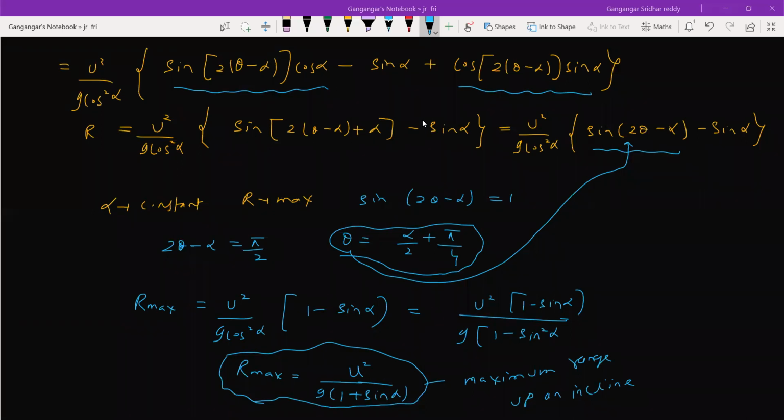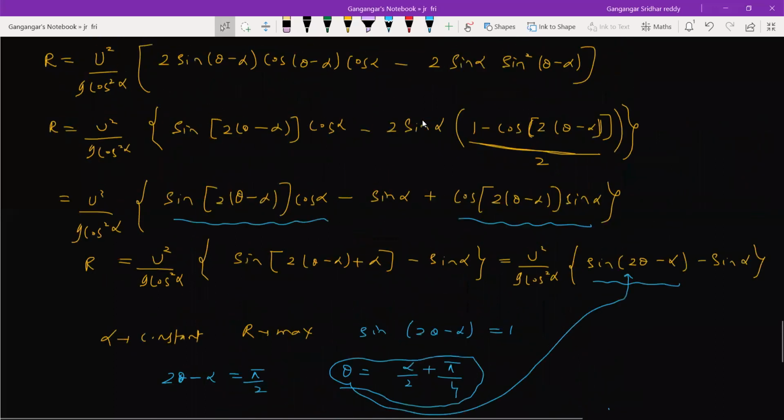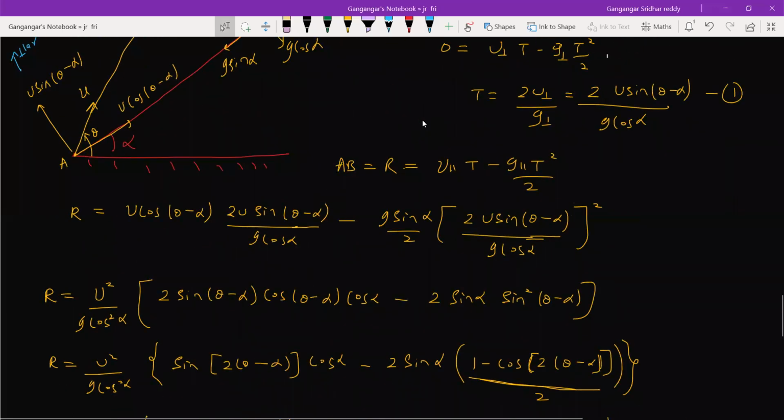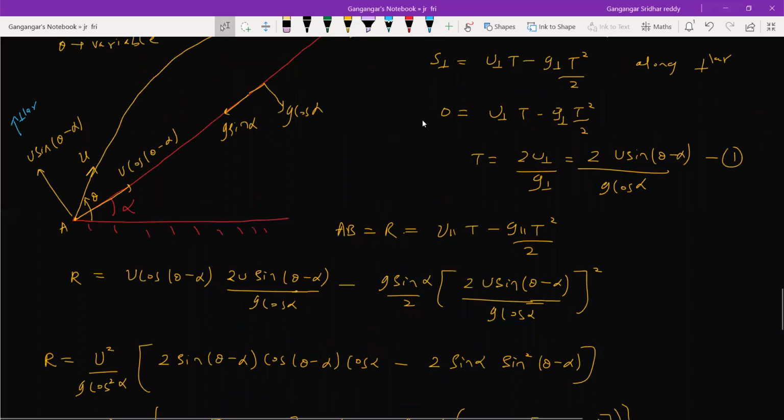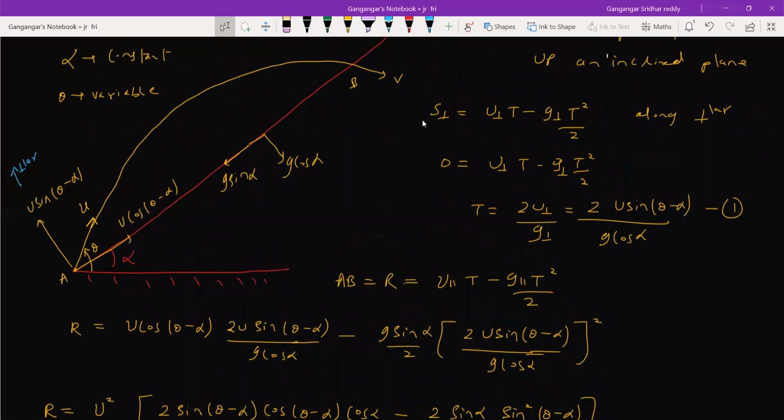Sir, could you scroll up once? Which one? Down, sir, in the R is equal to, that last term in this page.